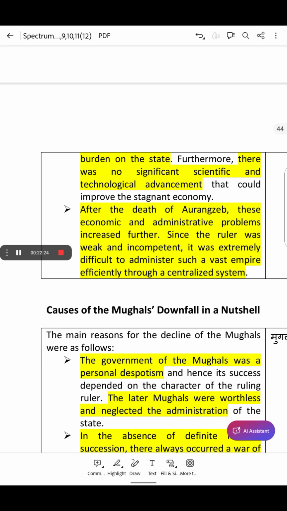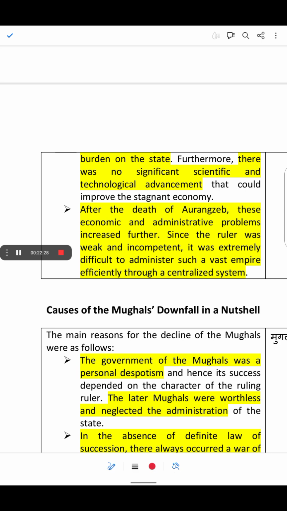After the death of Aurangzeb, these economic and administrative problems increased further. Since the ruler was weak and incompetent, it was extremely difficult to administer such a vast empire efficiently through the centralized system.